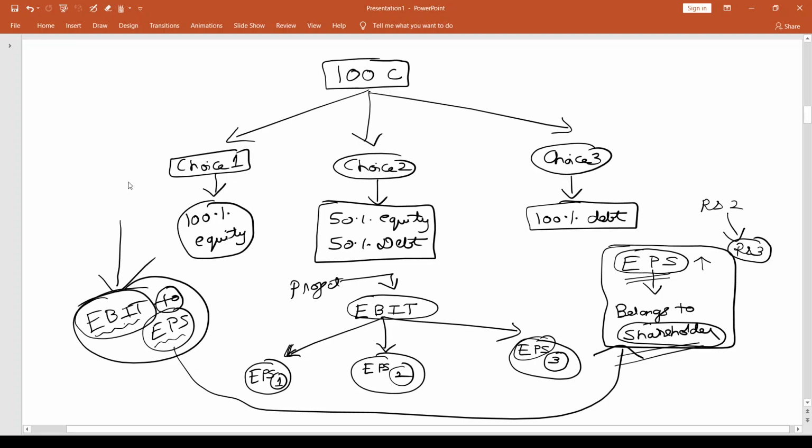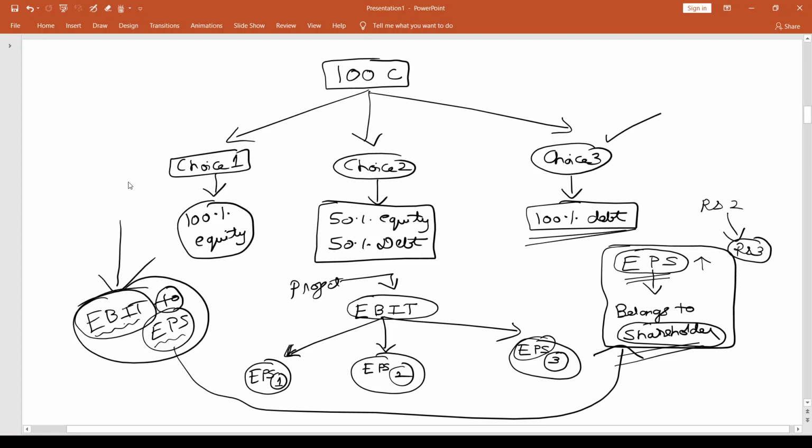For example, let us say in this simple example, we have 3 choices. Let us say that after doing this entire analysis, the third choice seems to be the best choice. That means this analysis is telling us to take the entire money in the form of debt. That is going to be the best for you. Now, if I strictly follow the EBIT to EPS analysis prescription, I am going to go for choice 3. But if I go for choice 3, there are other factors that I need to look into.